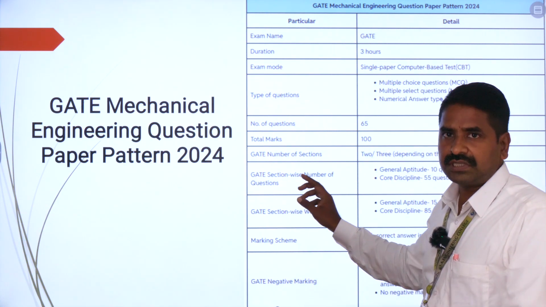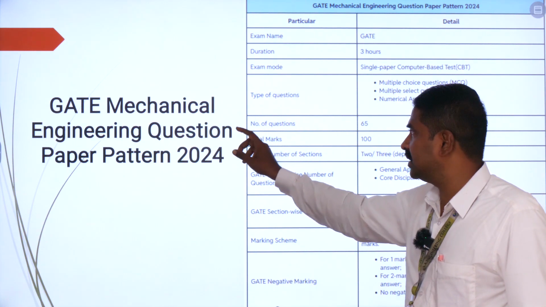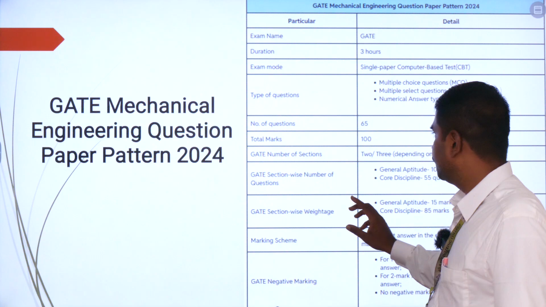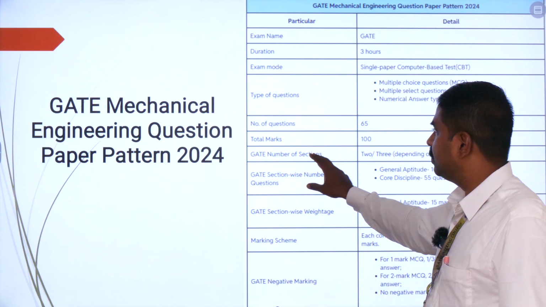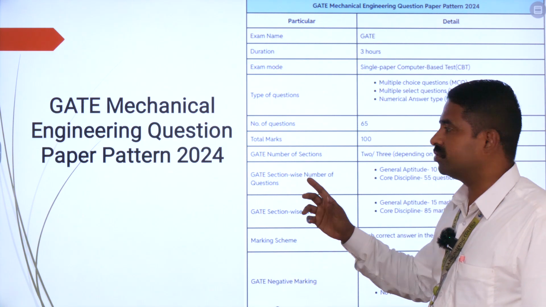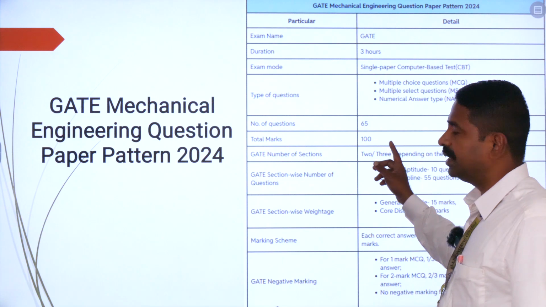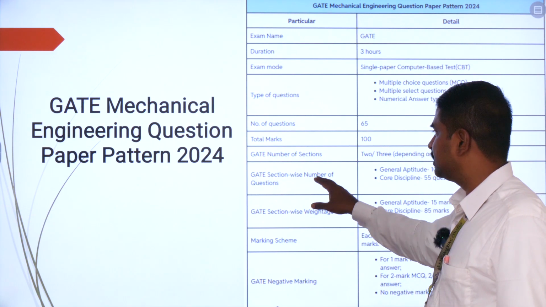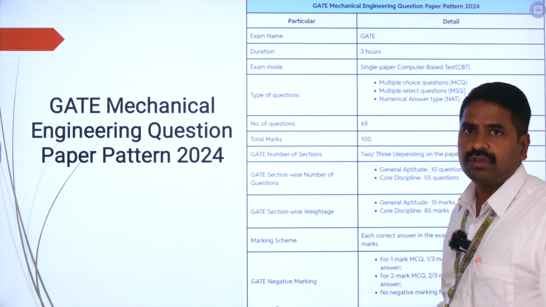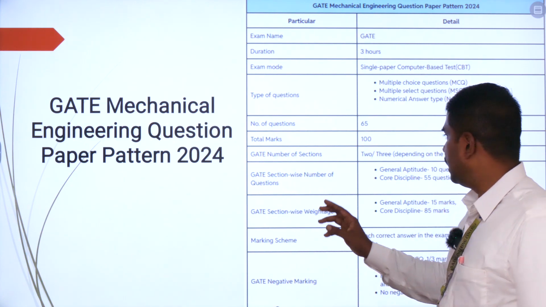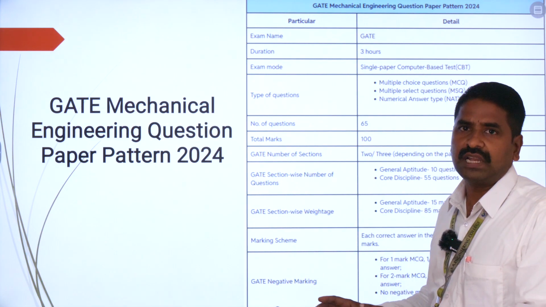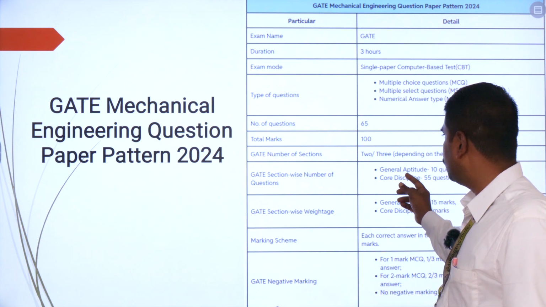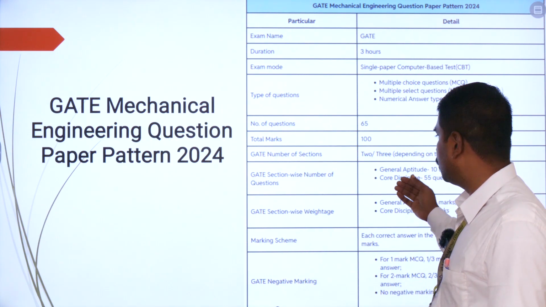And the total number of questions which are going to be asked in mechanical engineering stream is going to be 65. And the total awarded marks is 100. And you are going to have total number of sections. The total number of sections is going to be either 2 or 3, which is going to depend upon the paper. And if you are going to see the GATE section wise number of questions, in general aptitude you are going to have a total of 10 questions, and in core discipline you are going to have a total of 55 questions. So out of the 65, 10 is going to be from general aptitude and 55 questions are going to be from the core discipline.